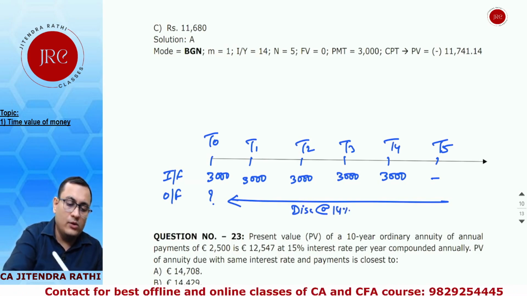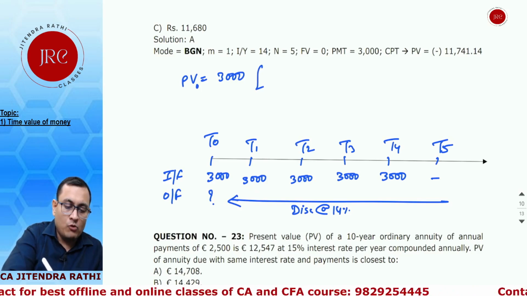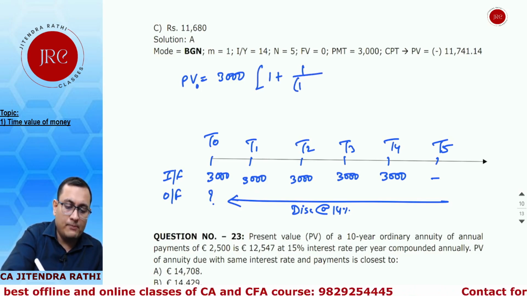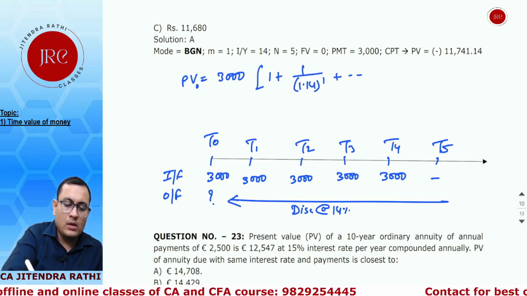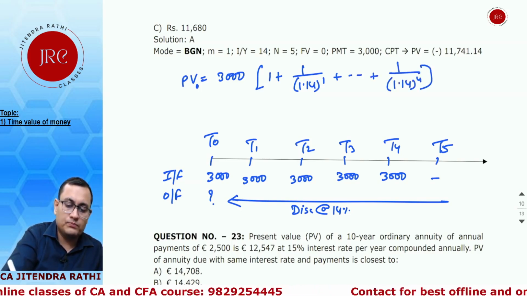So what will be the value? Value will be equal to 3,000 times (1 plus 1 upon 1.14 power 1 till 1 upon 1.14 power 4).